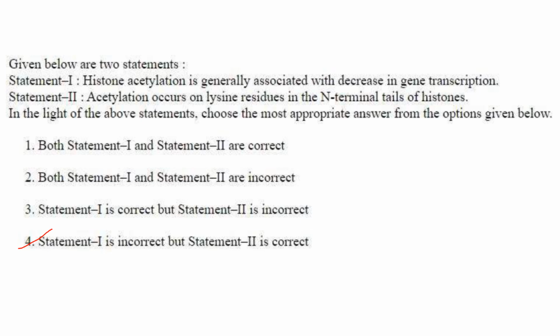So the first statement is wrong. Then, acetylation occurs on lysine residues in the N-terminal tails of histone. That is correct. So statement 1 is incorrect, but statement 2 is correct. Answer is option 4.